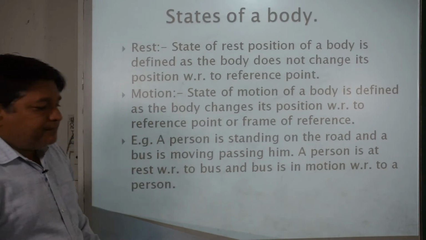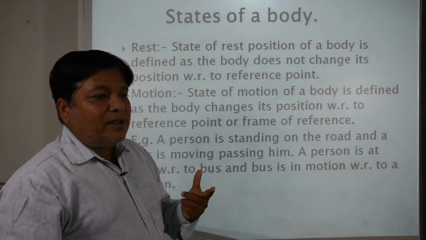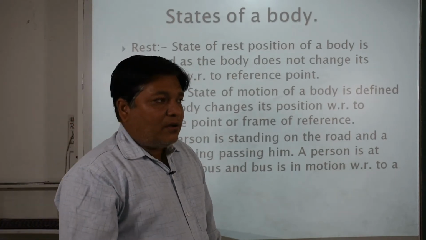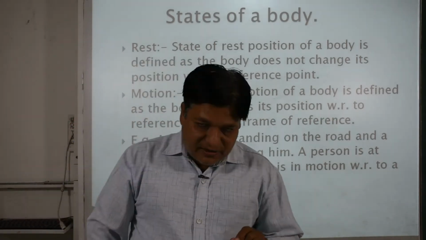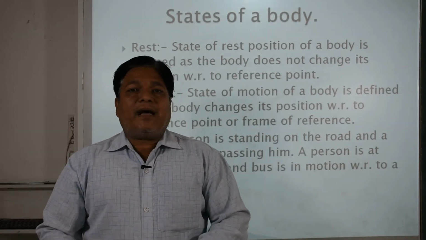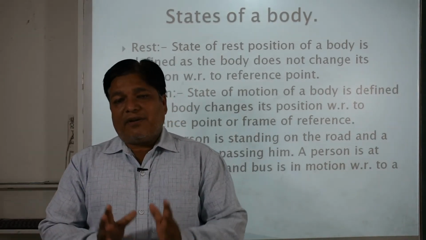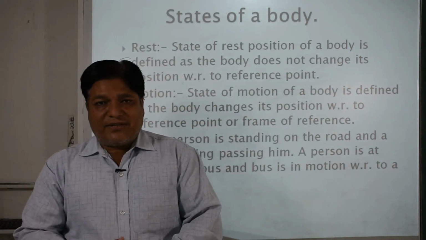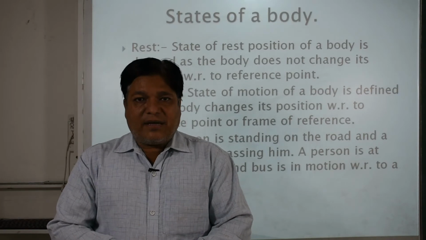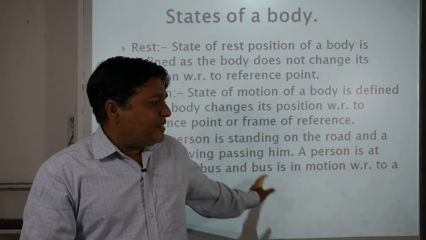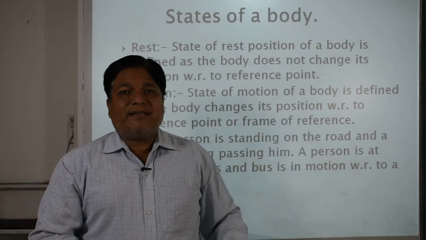Suppose a particular pen is lying on the table, or I am standing here in front of the board, and I am not changing my position, I am standing at one place only. Then the person standing here, not changing position with respect to this particular board, is at rest.